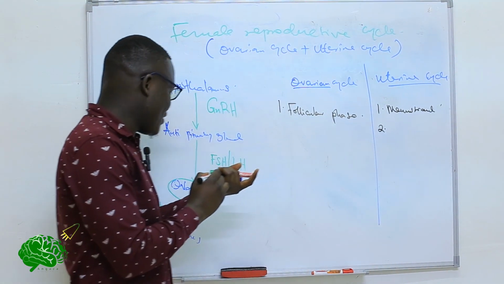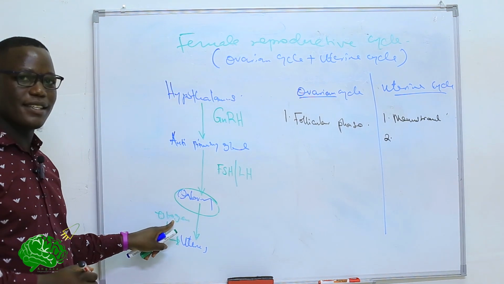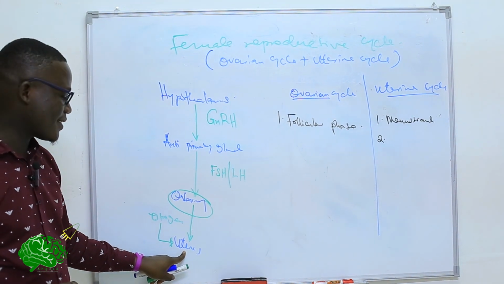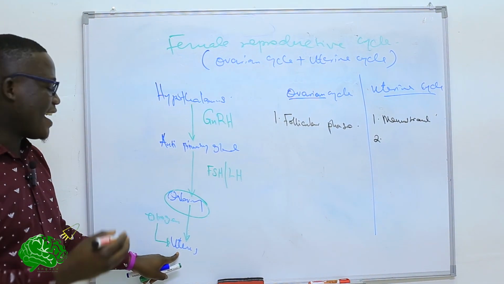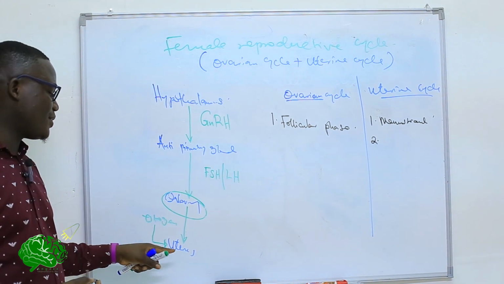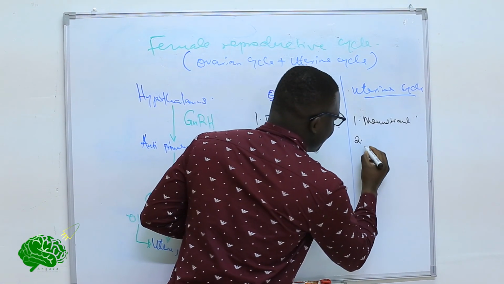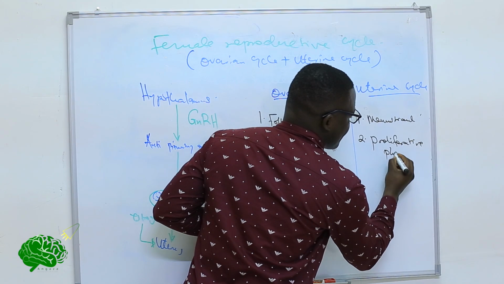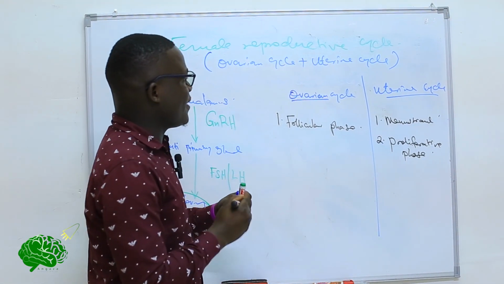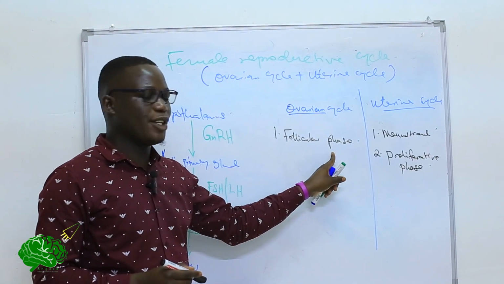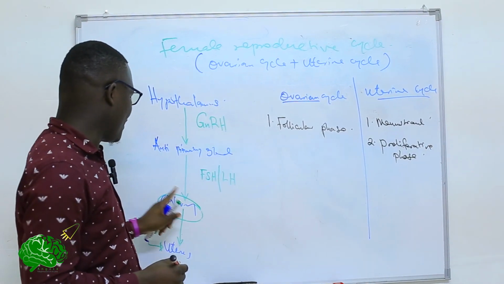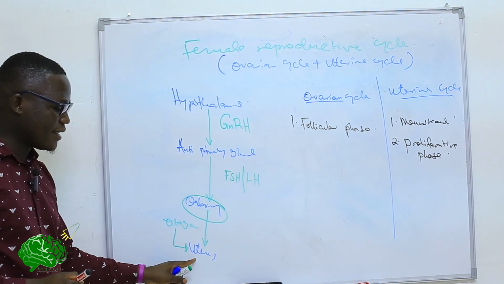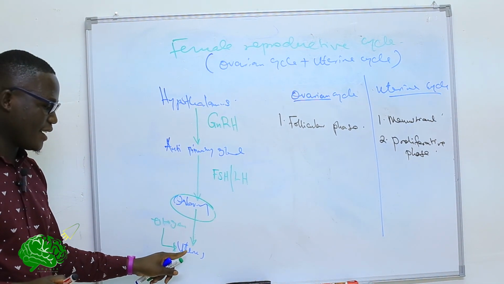Now, the second phase that occurs is actually under the estrogen being secreted by the developing follicles, and this estrogen stimulates the uterus to proliferate. And because there is proliferation of the uterine walls, we call that one the proliferative phase. So in the ovaries, we have the first step as a follicular phase. Because the follicles are growing, these follicles release estrogen, which is secreted and goes to the uterus.